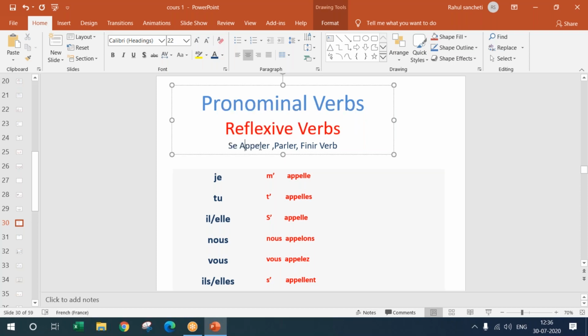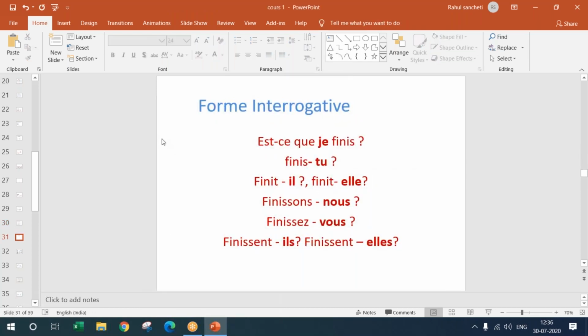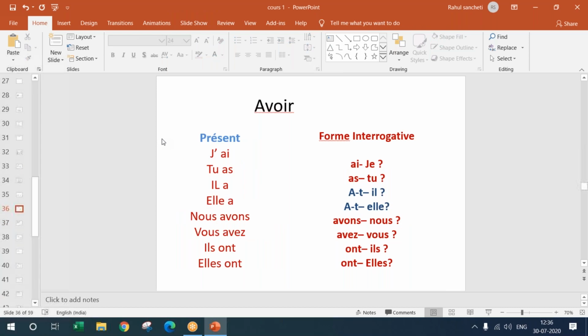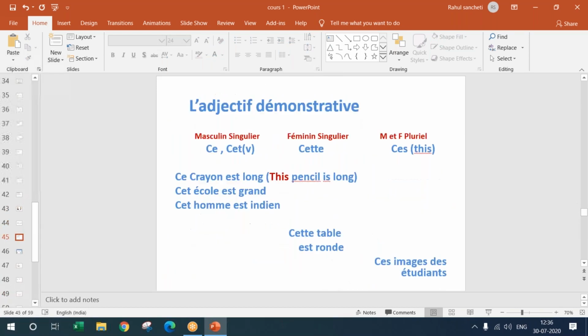I hope the infinitive form is clear. When this is the infinitive form of a verb, that is appeler, and since there is a word se added before that, that verb becomes a reflexive verb. I'll also give you some examples of the reflexive verbs.